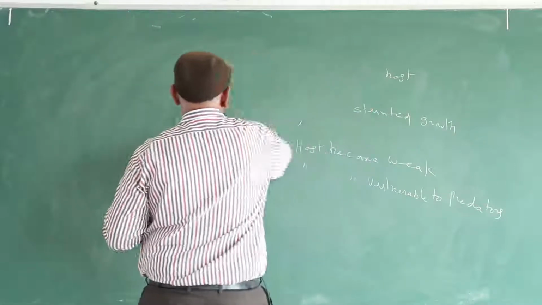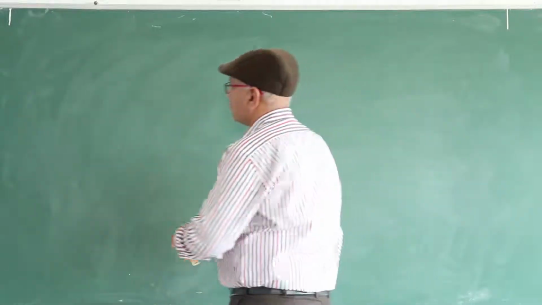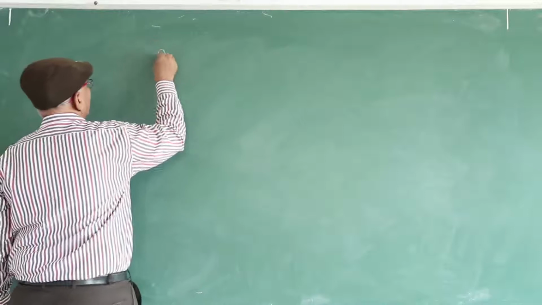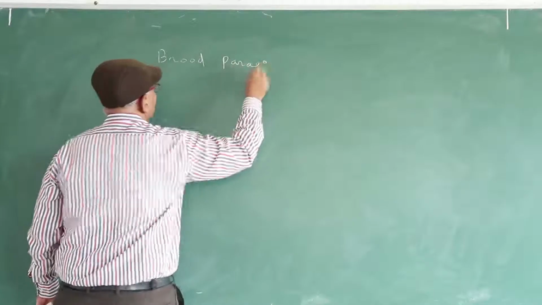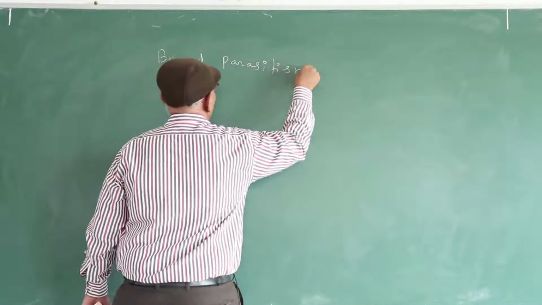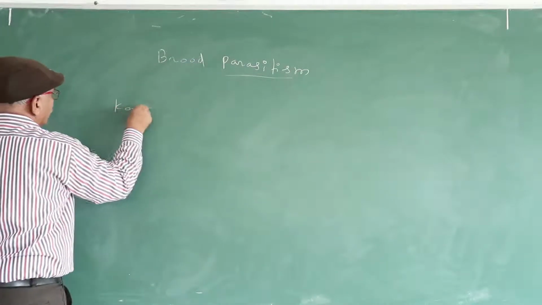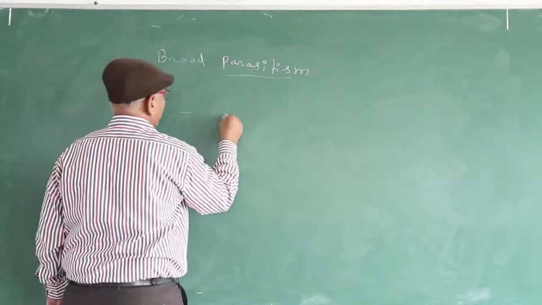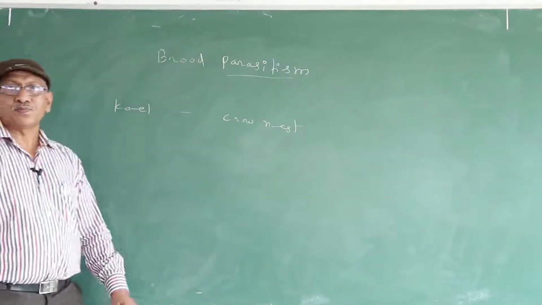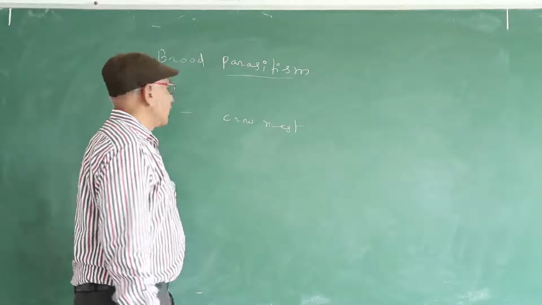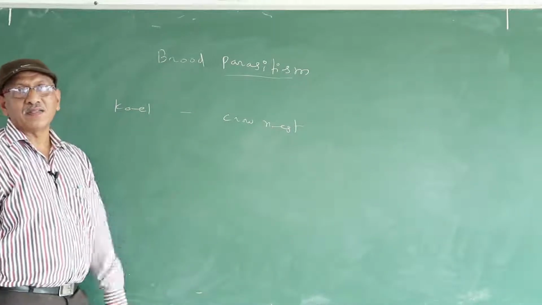Now we discuss brood parasitism. Some birds, like the koel, fail to incubate their eggs.